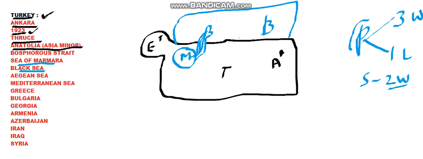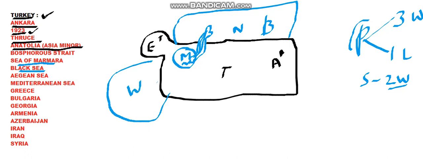So by this we came to know Turkey has Black Sea on its north and Sea of Marmara on its northwest. So we got two water bodies here, and now there is another water body, that is Aegean Sea. Aegean Sea is located on the west side of Turkey.